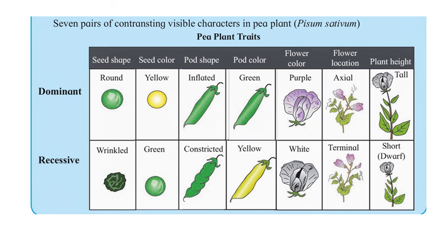So in this session of chapter number 3, that is inheritance and variation, we have studied the topics chromosomes and mechanism of inheritance, then reasons for Mendel's success, and the 7 pairs of contrasting characters in a pea plant which were used by Mendel for his experiment. So we will stop here and the remaining topics we will study in our next sessions.